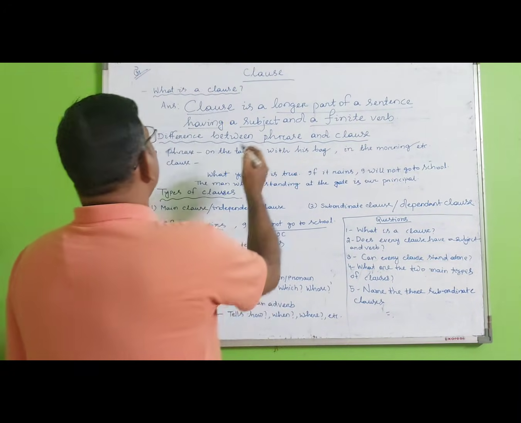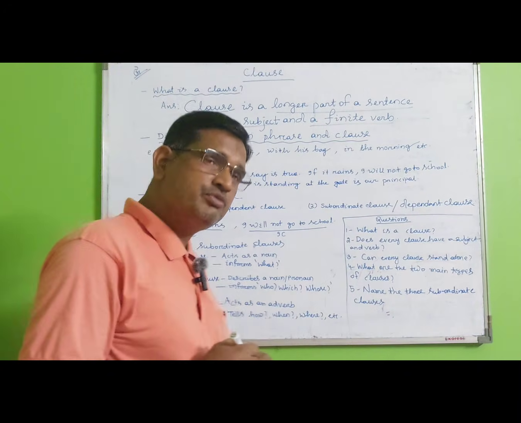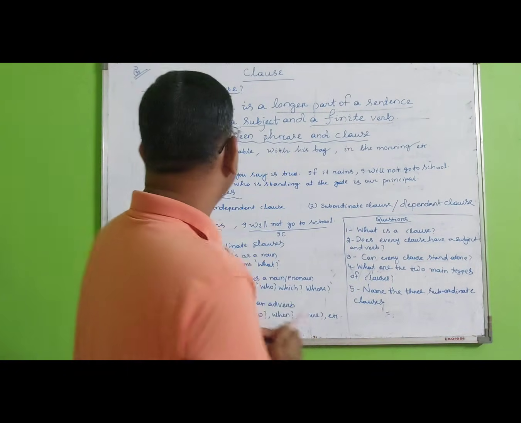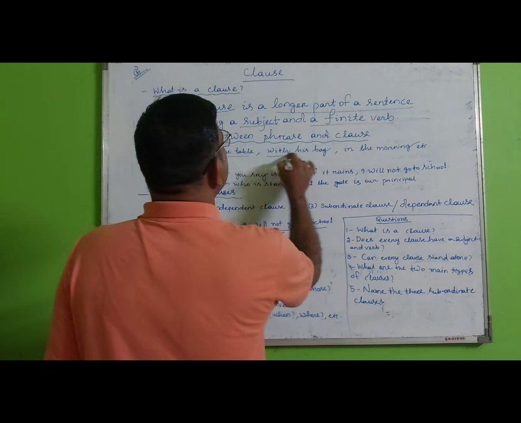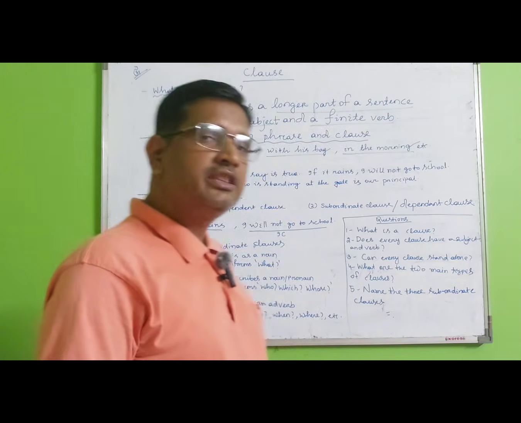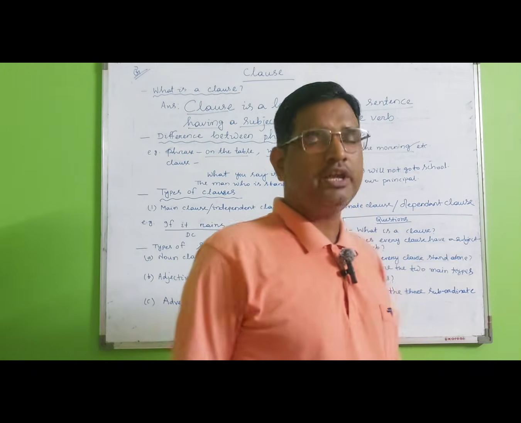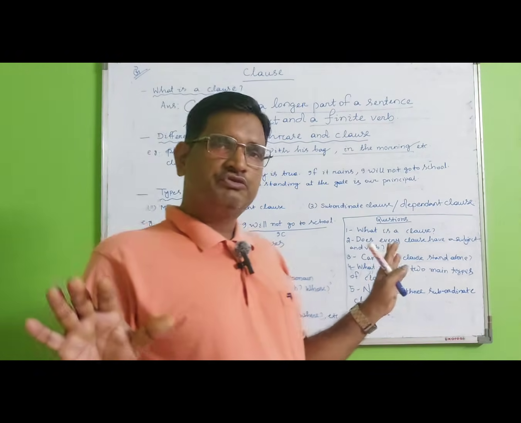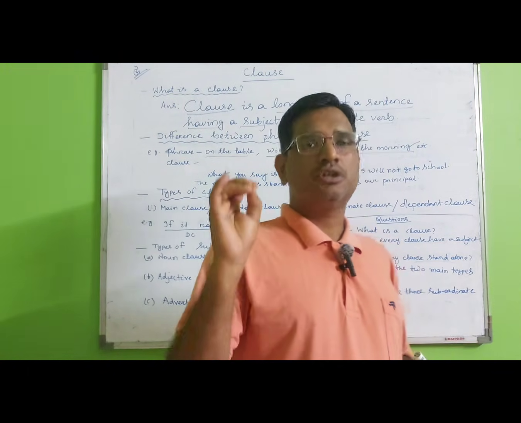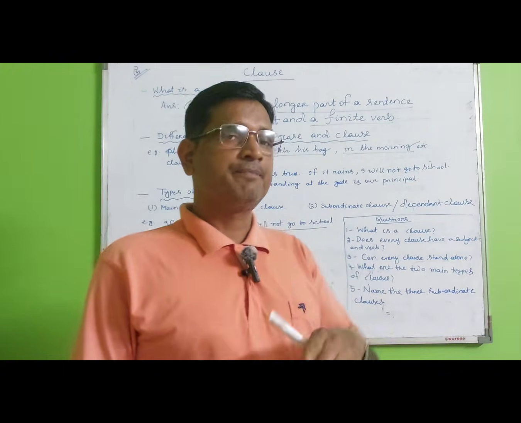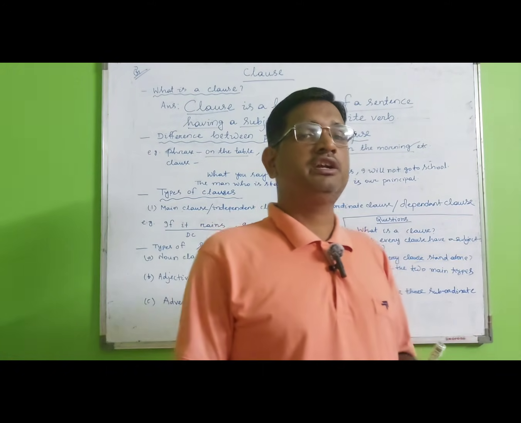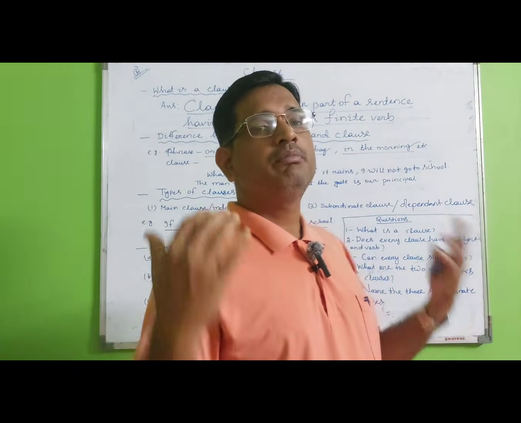So what is a phrase? A phrase is a group of words, but there is no subject and no finite verb. Like on the table, with his bag, in the morning, in the sky, in the field, on the floor. These are phrases. But a clause is the longer part of a sentence having a subject and a finite verb.